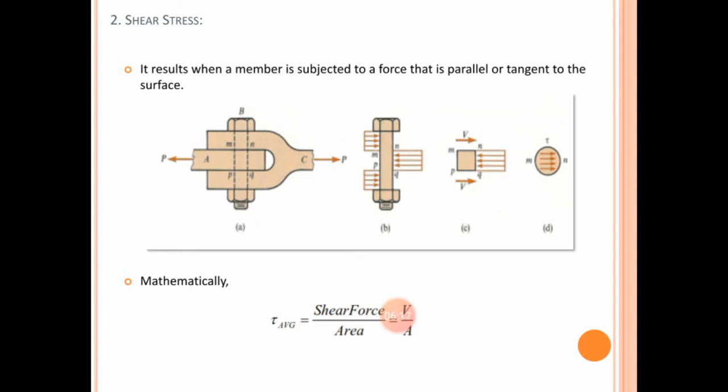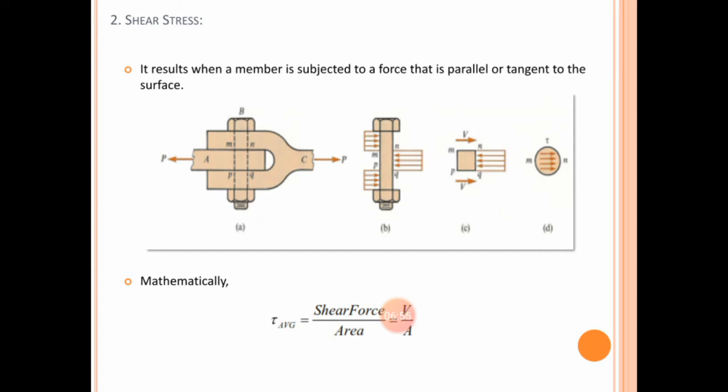Now if we increase the forces on both ends, we are applying tensile force on both the single eye and the fork end, and you just need to observe what happens. From figure B, it is clearly understood that the single eye at point A will compress the knuckle pin at the middle portion and try to break it from right to left. Whereas if you look at the double eye at point C, the fork compresses the same pin on the top and bottom portions and tries to break that pin from left to right.